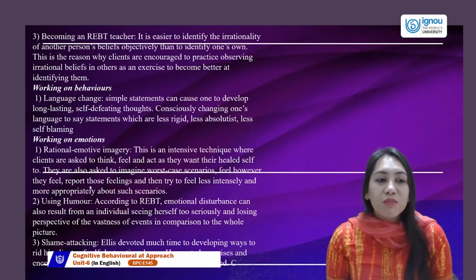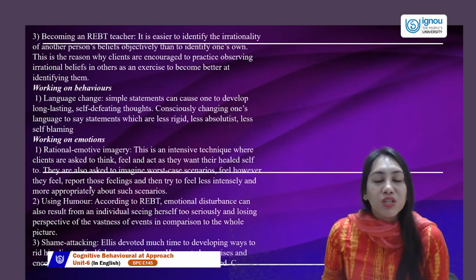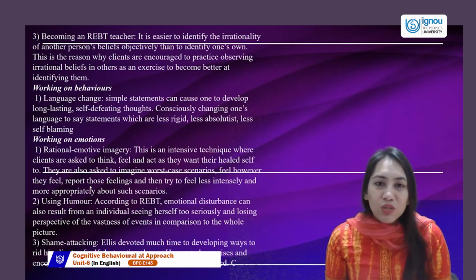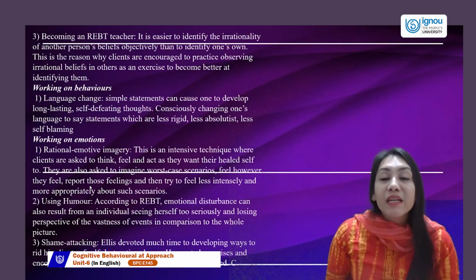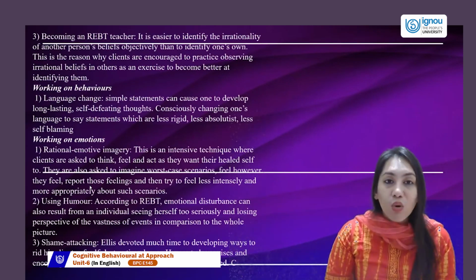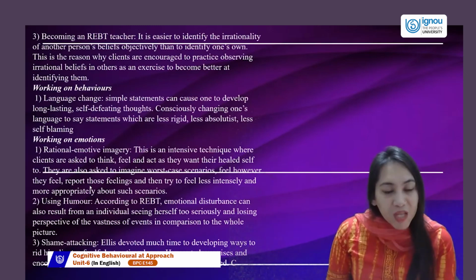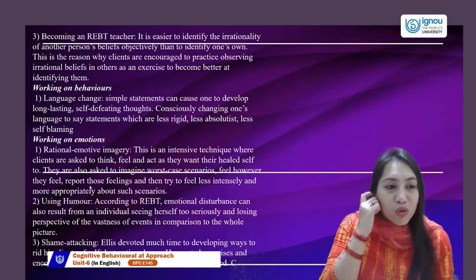We need to tell them, when the individual is stating that I am unwanted or I am unworthy, we need to change it to: the reasons which have led to this unworthy feeling in me today are this. We make it less absolute. We don't say it all the time. We say it today, so we understand this has happened today, it can change tomorrow. Make it less self-blaming, not utilizing that unwanted, unworthy all the time in all your behaviors.